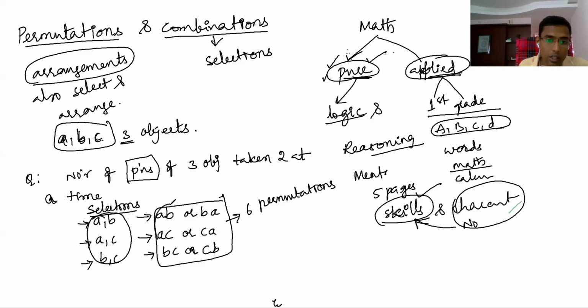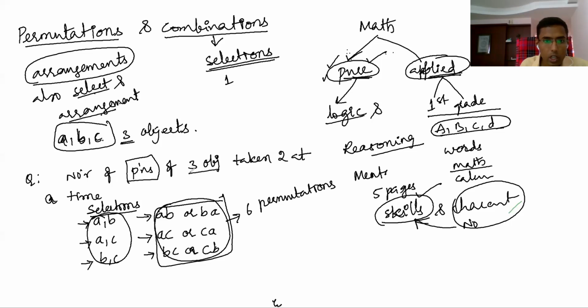This is selection, and these are arrangements. So whenever permutation is there, two things are involved: selection and arrangement. When combination is there, only one thing is involved: you only have to select. So basically this is permutation and combination.